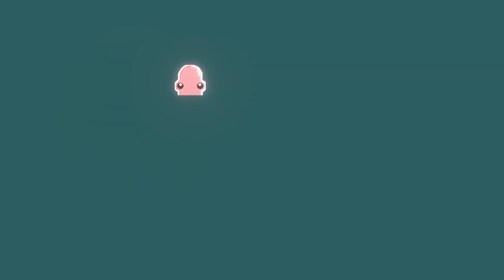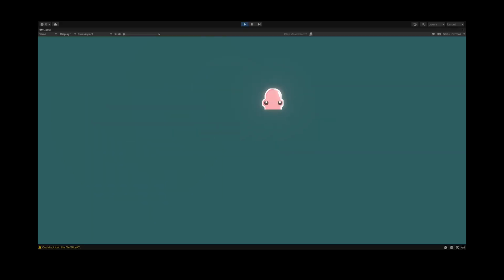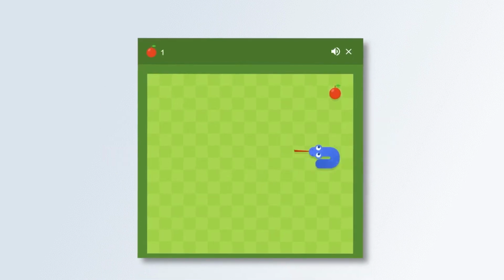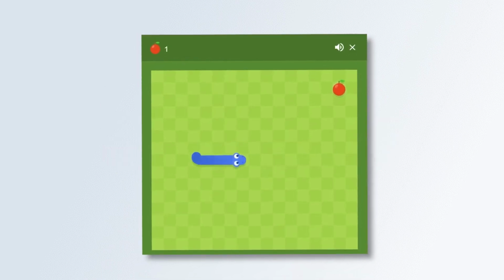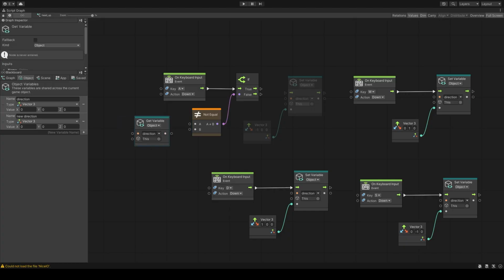It does look a bit funky because he can't actually visibly move his head in different directions yet, but he can at least move around the map. Now there's one thing to pay attention to. In Snake you can't just move your head to the opposite position all of a sudden, because your body is obviously in the way. So we had to implement that feature as well.